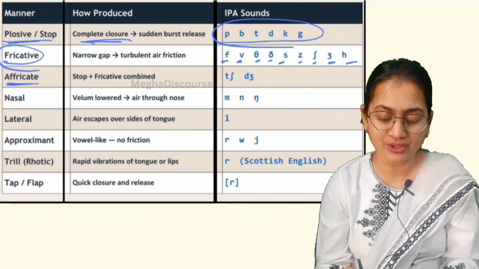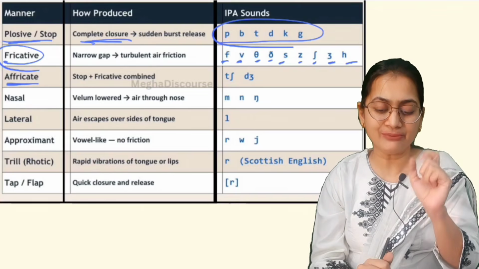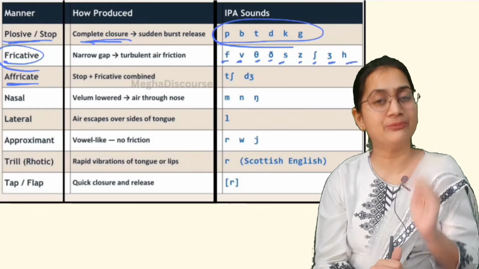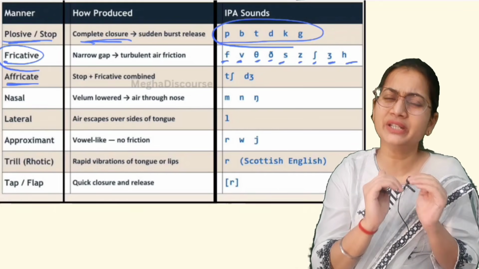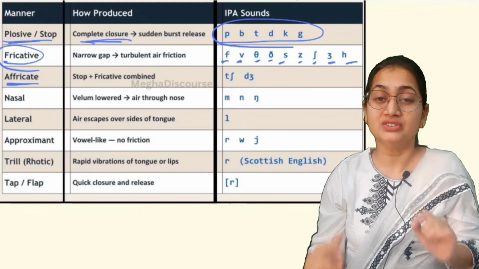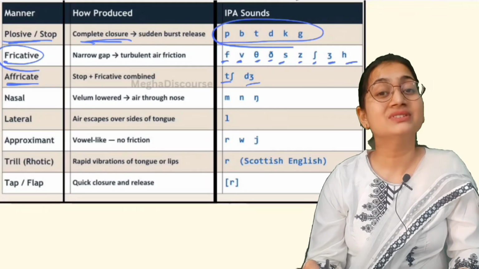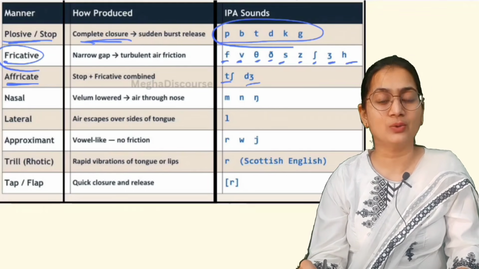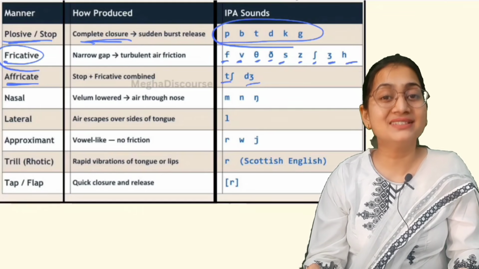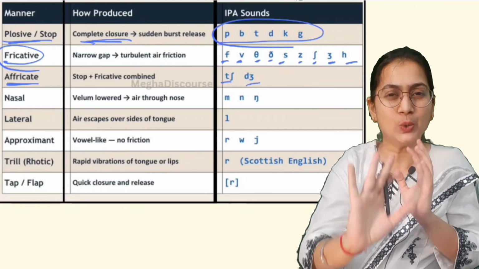Now we have affricate, in which plosive and fricative are interlinked. In fricative, the air is moving through narrow escape, but in affricate, the air is released but slowly. This kind of process is called affricating, and in this you will find ch sound and j sound, like child, children, then pleasure, jam. So air is passing but slowly.